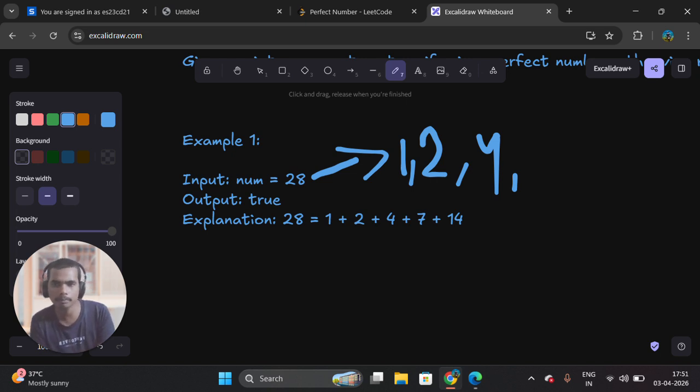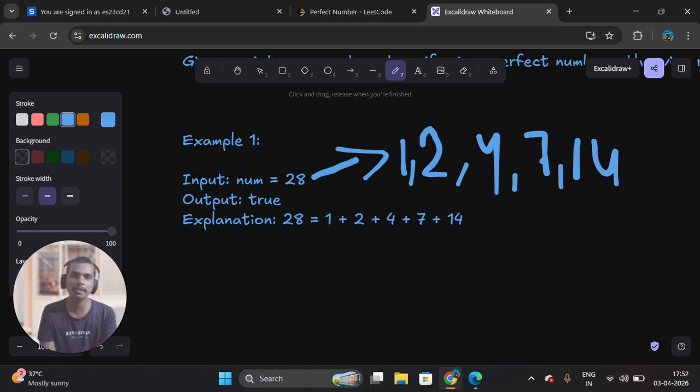Okay. 5? No. 6? No. 7? Yes. 8? No. 9? No. 10? Is 10 a divisor of 28? No. So no 10. 11? No. 12? No. 13? No. 14? Yes. 14 is a divisor of 28 because 14 times 2 is 28. Here all the divisors are